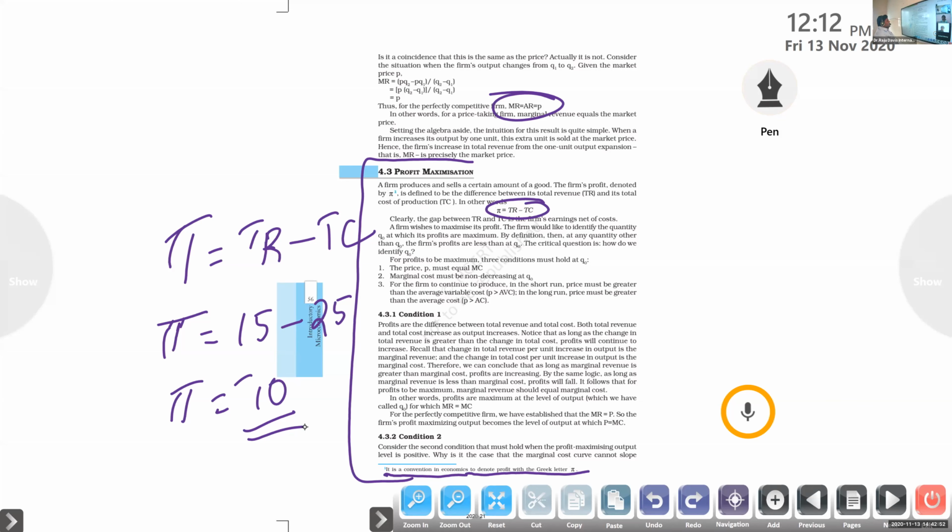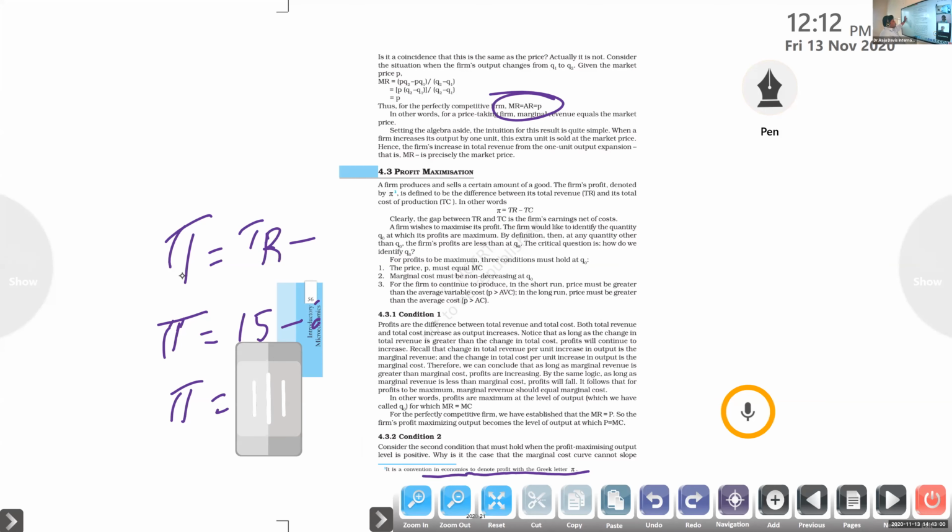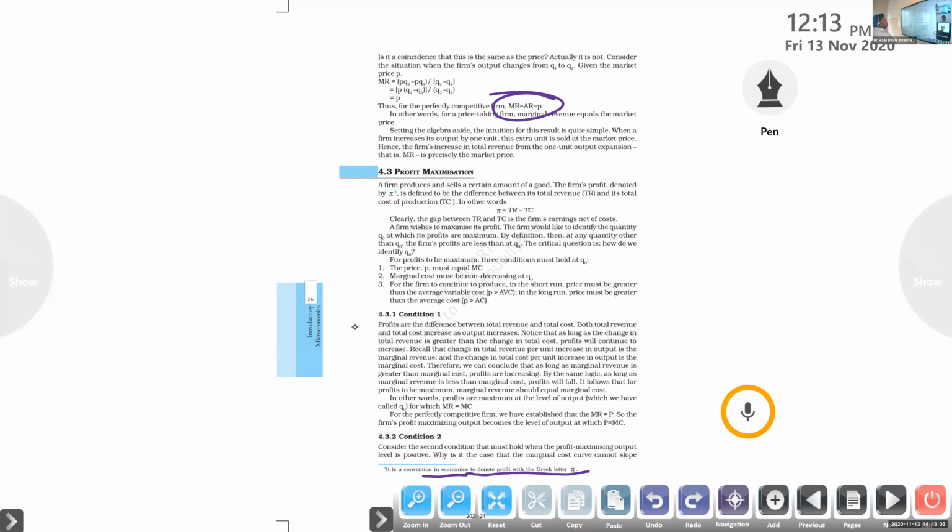Clearly, the gap between TR and TC is what the firm earns net of costs. A firm wishes to maximize profit. The firm would like to identify the quantity Q0. Every time, quantity is increasing.